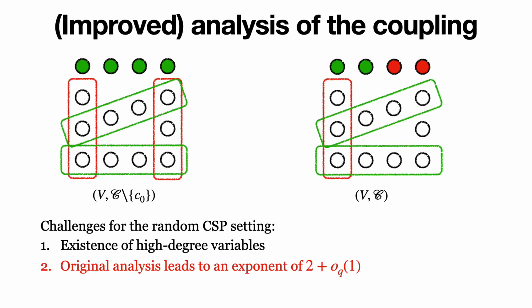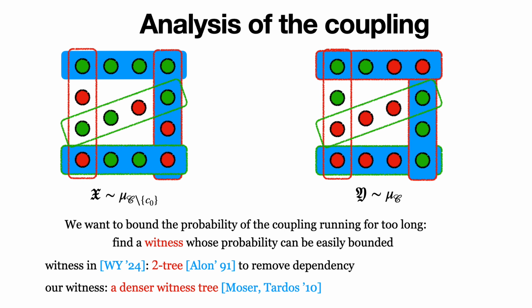For the second challenge, the way we analyze the coupling procedure is to use a so-called witness argument. Formally, we will show that if the coupling runs for too long, then we can find a combinatorial structure, which we call a witness, that occurs with a very small probability. In the paper by Wang and Ying, the witness they choose is a combinatorial structure called a 2-tree, first invented by Long. In our work, we use a denser witness called a witness tree that resembles the witness tree used by Moser and Tardos for the algorithmic Lovász local lemma.